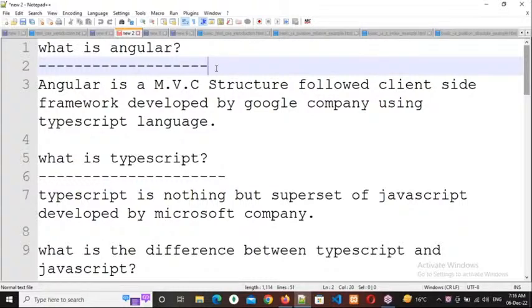So this is about this. Now, framework. Why is everybody using frameworks nowadays? Most of the companies are using frameworks to develop any type of application. Why is every company using frameworks to develop their application? The reason is very simple. First of all, I will compare it with a real world example, then I will explain why they are using frameworks.